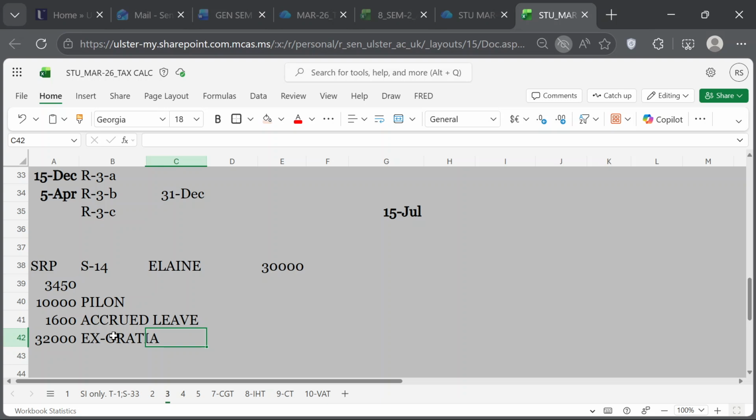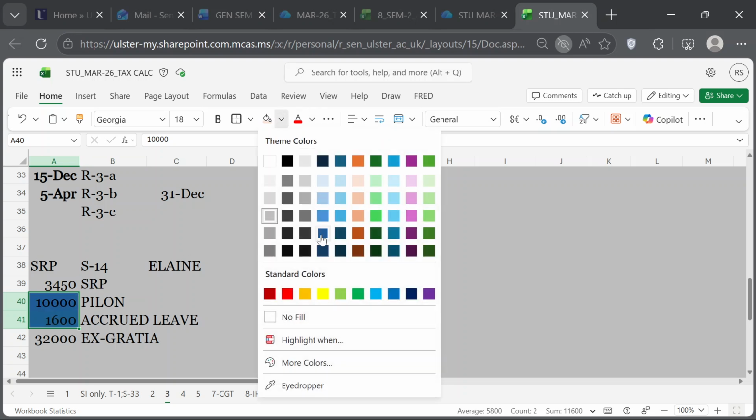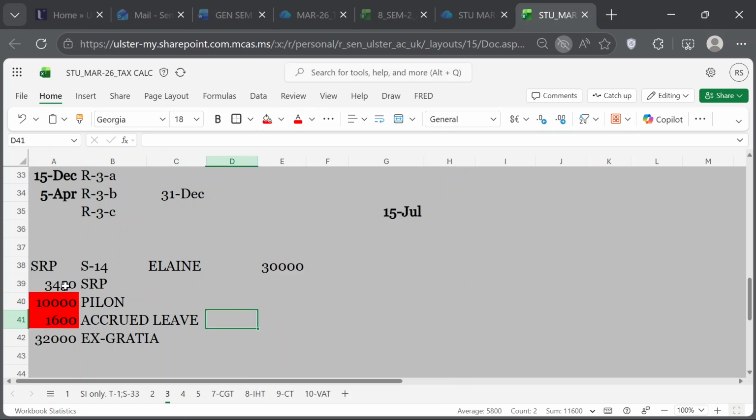So now we have to see how much is exempt and what is not. 3450 is SRP. The SRP and accrued leave should be taxed.